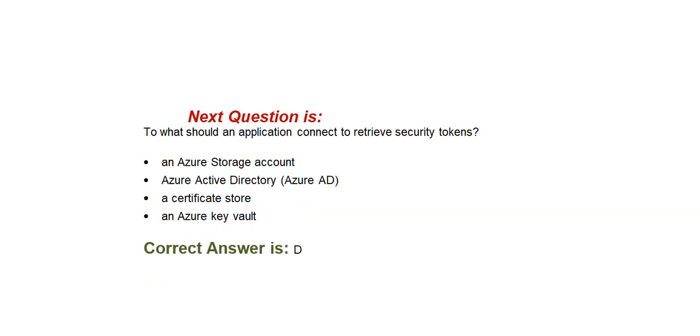Next question is, to what should an application connect to retrieve security tokens? Option A, an Azure storage account. Option B, Azure Active Directory, Azure AD. Option C, a certificate store. Option D, an Azure Key Vault. Correct answer is option D, an Azure Key Vault.